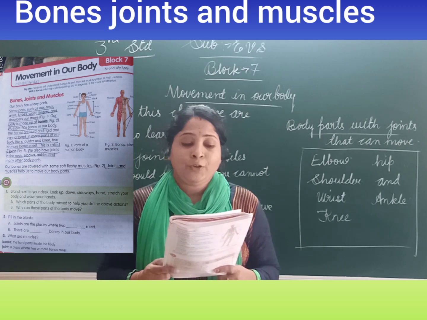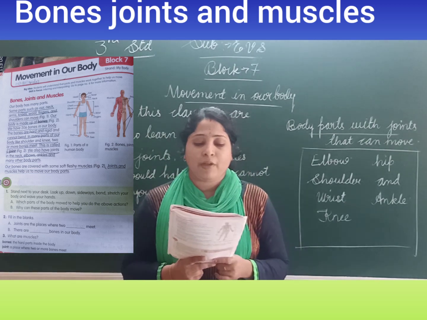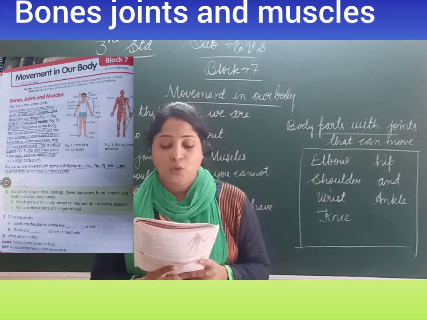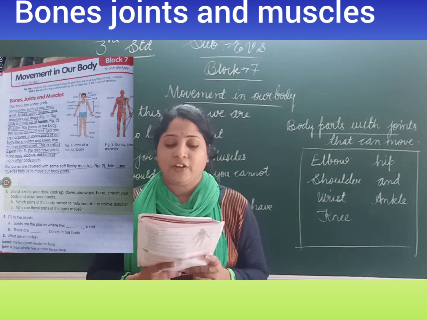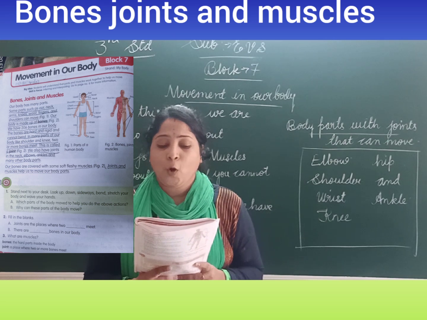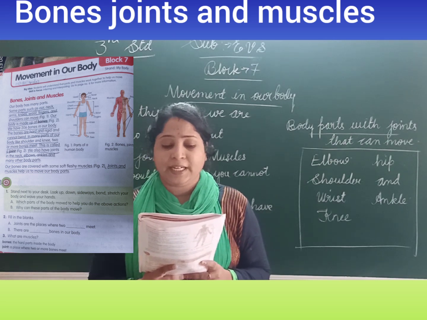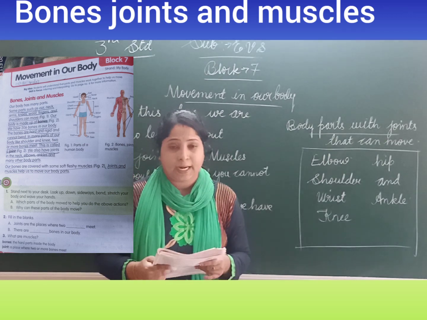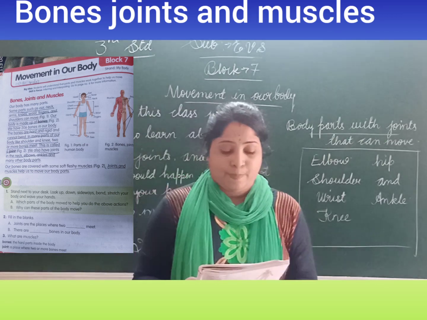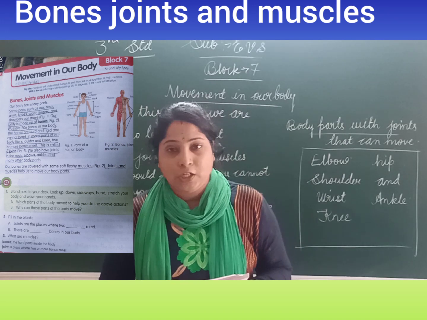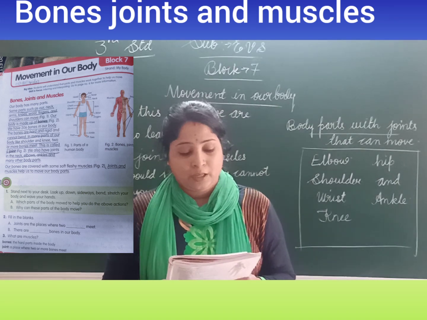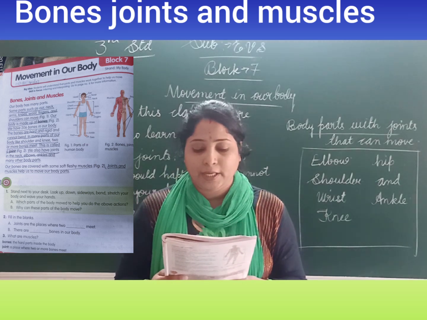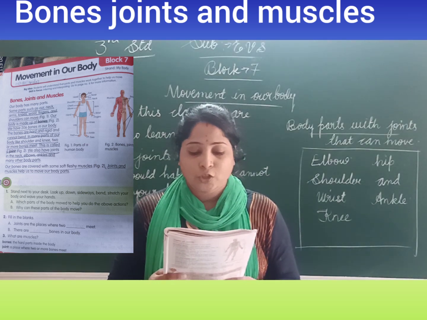We have 206 bones in our body. How many bones do we have in our body? We have 206 bones. The bones are hard and rigid and cannot bend. So with the help of joints only, the bones can easily rotate. In many parts of our body like the shoulder and knee, two or more bones meet.